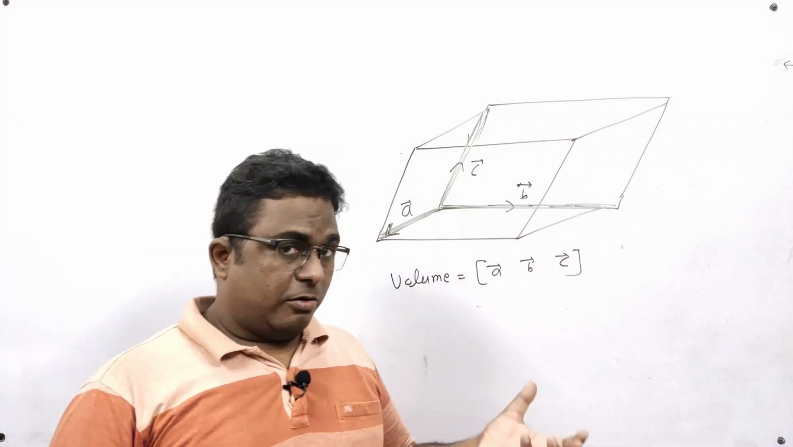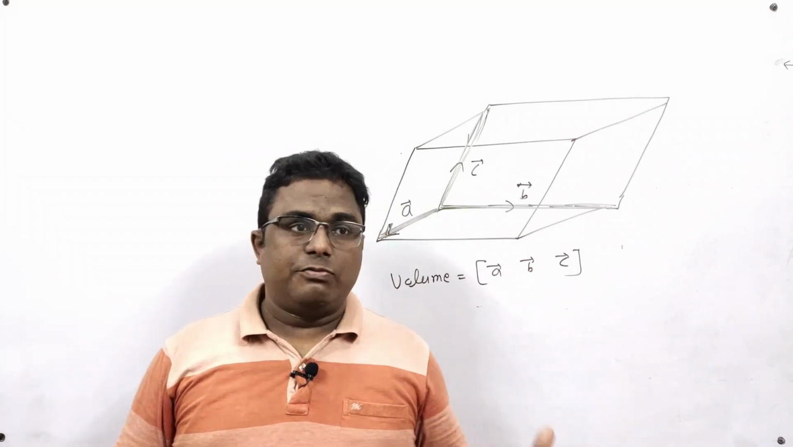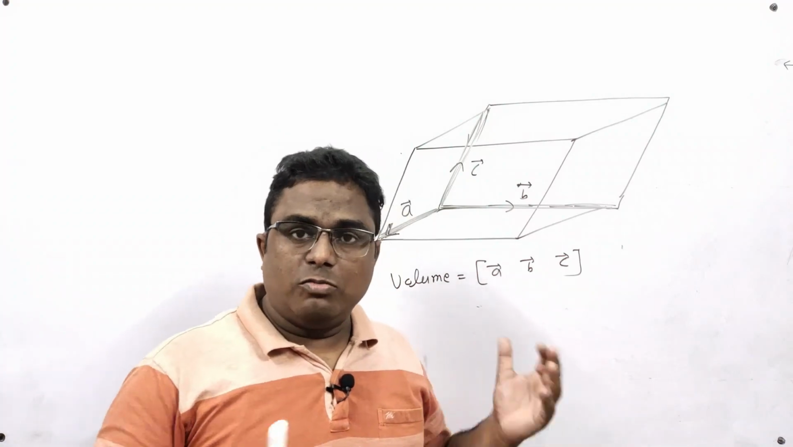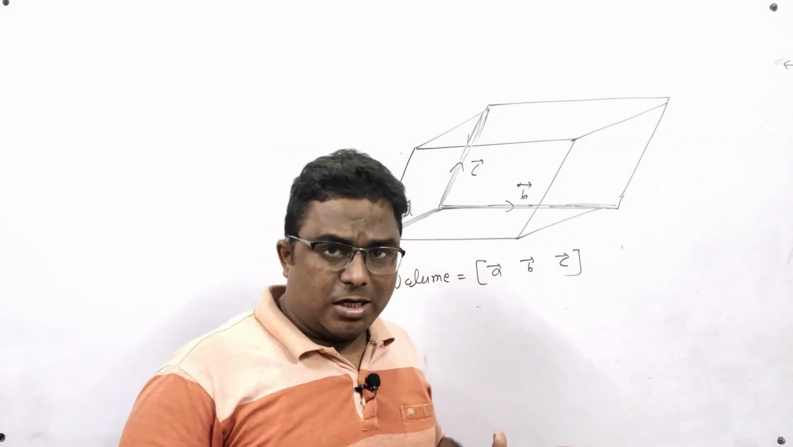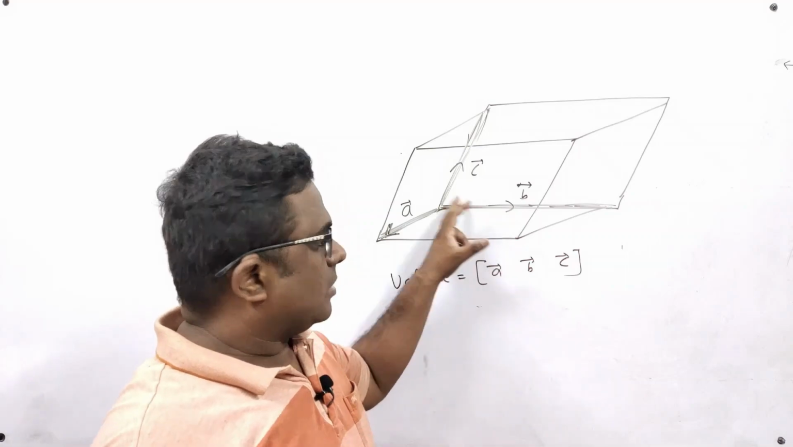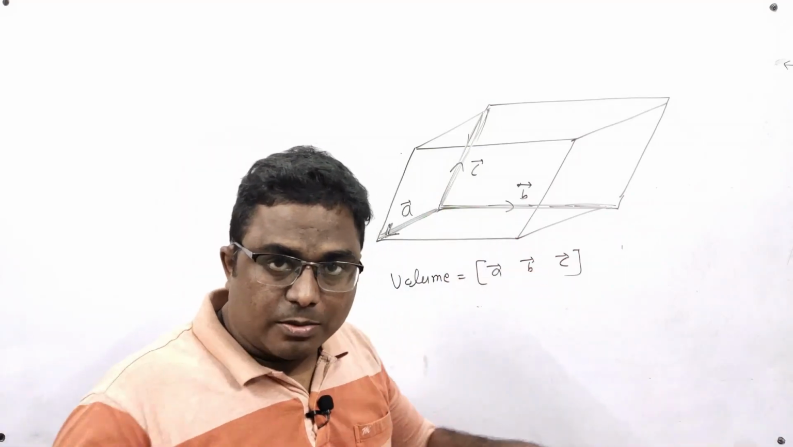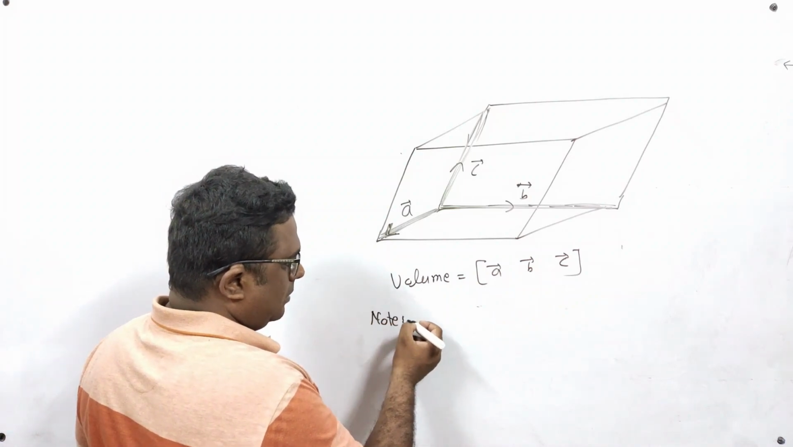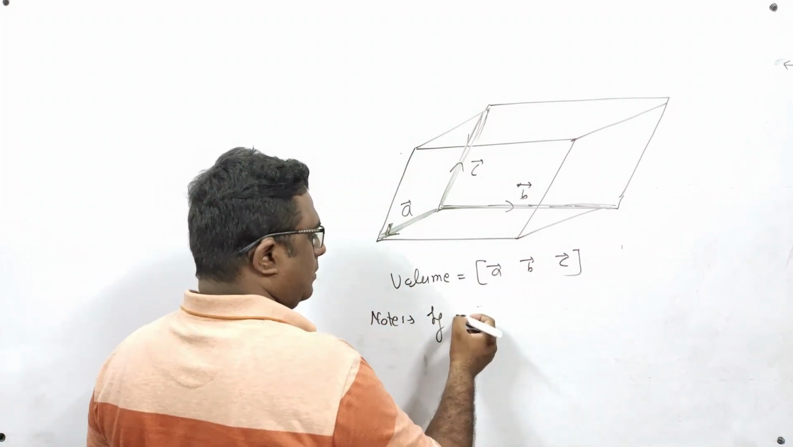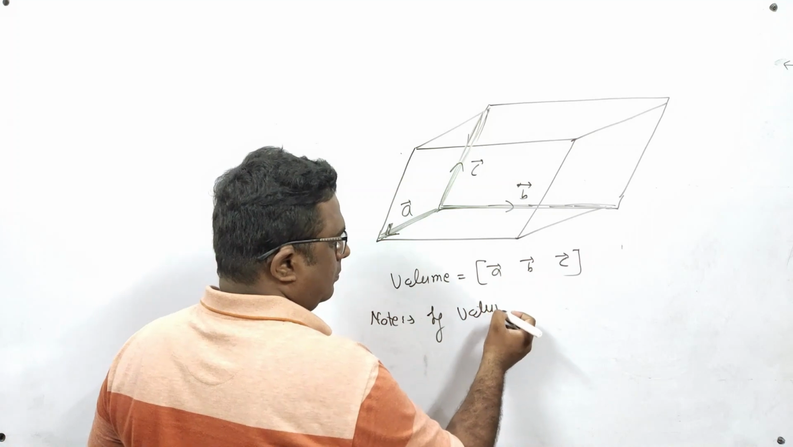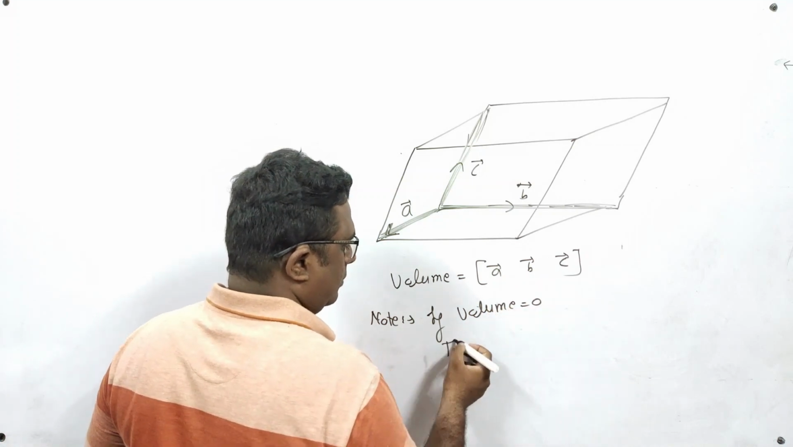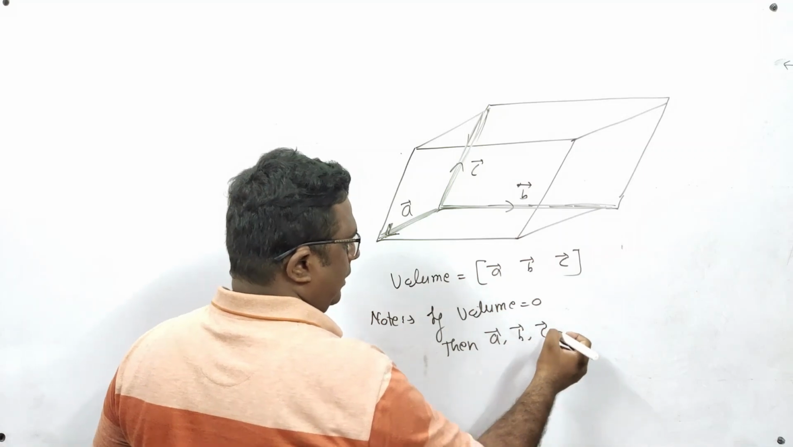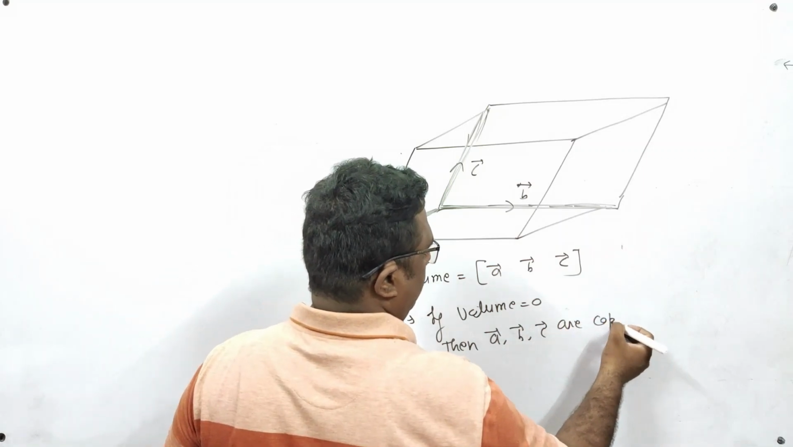Very easy. And very important point, by chance if volume comes 0, then what will you say? If volume comes 0, then you will say that these three vectors are coplanar. Coplanar means in the same plane. So note, if volume is equal to 0, then A vector, B vector, C vector are coplanar.